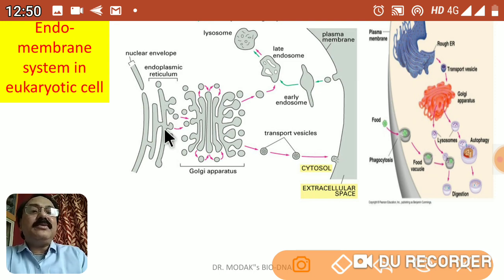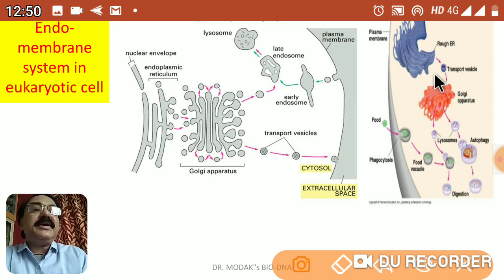The endoplasmic reticulum, whether rough or smooth, produces proteins and lipids. These proteins and lipids manufactured and synthesized by the endoplasmic reticulum are given to the Golgi complex in the form of vesicles. Okay, these are bag-like structures containing proteins and lipids and certain types of carbohydrates. When they get fused with this